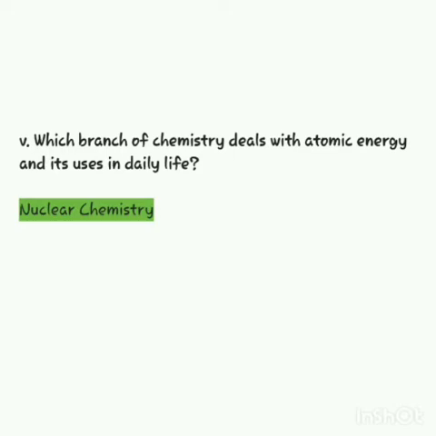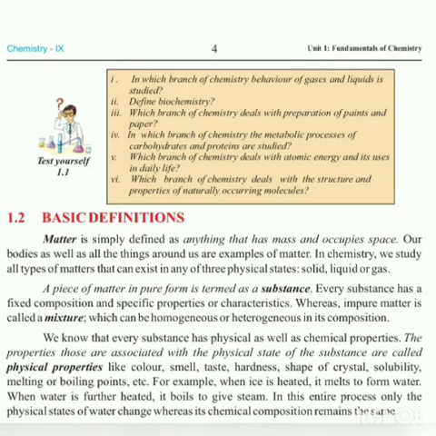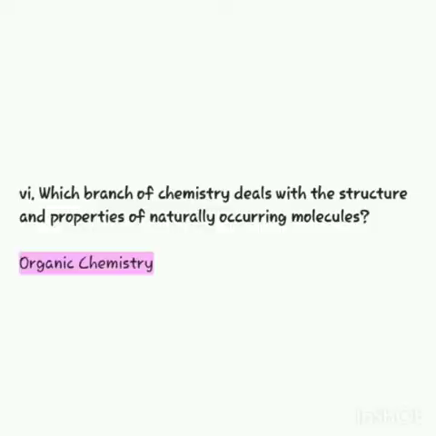So we can say that nuclear chemistry is a branch of chemistry that deals with atomic energy and its uses in daily life. And the last question of this box is, which branch of chemistry deals with the structure and properties of naturally occurring molecules? Organic compounds are the compounds of carbon and hydrogen and their derivatives, and organic compounds occur naturally. So the branch of chemistry that deals with the structure and properties of naturally occurring molecules is called organic chemistry.